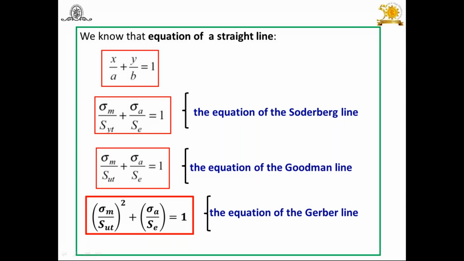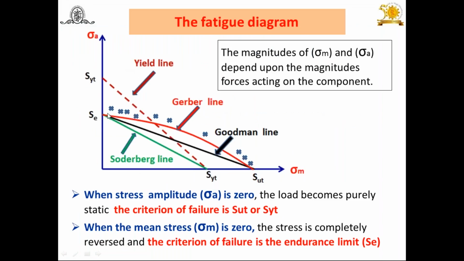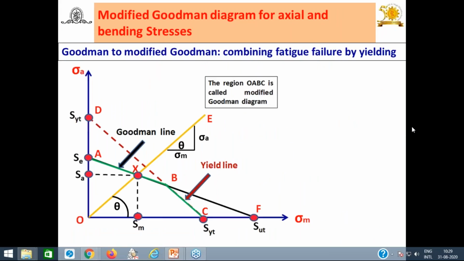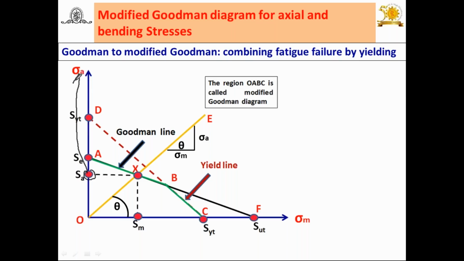We will see the earlier slide here. Look at this here. On the next slide, on the modified Goodman diagram, I would like to explain. Suppose I am going to use the pen. Look at this point I have taken. One has SA and SM. But in the earlier slide, I have taken this point as SA, but it's nothing but the amplitude, which is correlated with sigma a. Again, I am taking another point SM on the x-axis, but it is sigma m. But how to correlate with this?